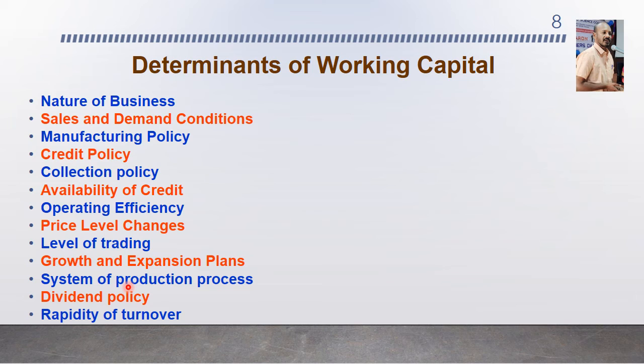So the system of production process is also a main contributor in working capital decisions. The next one is dividend policy. A desire to maintain an established dividend policy may affect working capital. Often, changes in working capital bring about an adjustment of dividend policy.